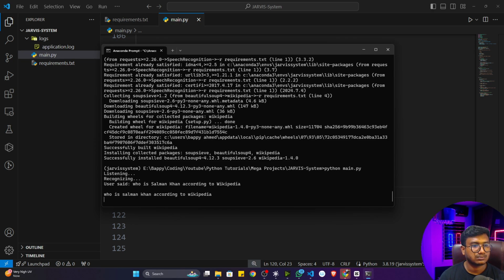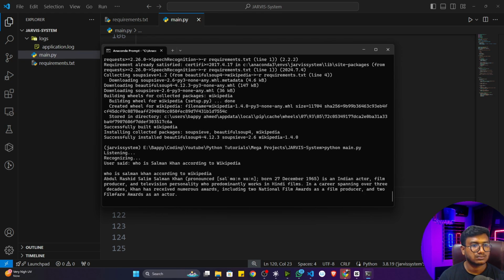According to Wikipedia, Abdul Rashid Salim Salman Khan, born December 27, 1965, is an Indian actor, film producer, and television personality who predominantly works in Hindi films. In a career spanning over 3 decades, Khan has received numerous awards, including 2 National Film Awards as a film producer, and 2 Filmfare Awards as an actor.